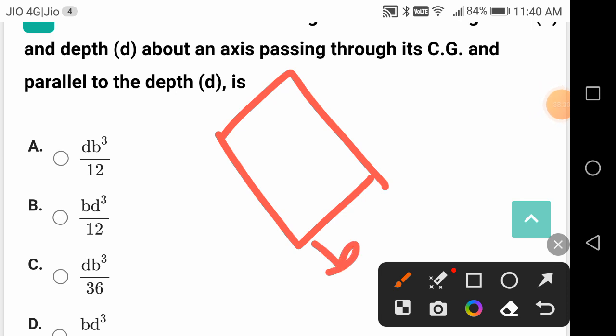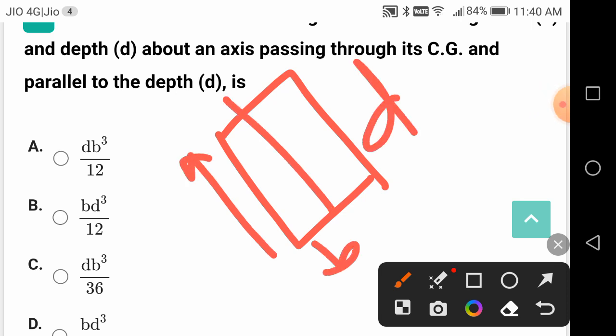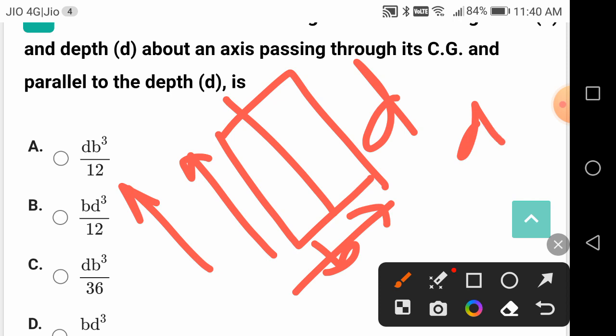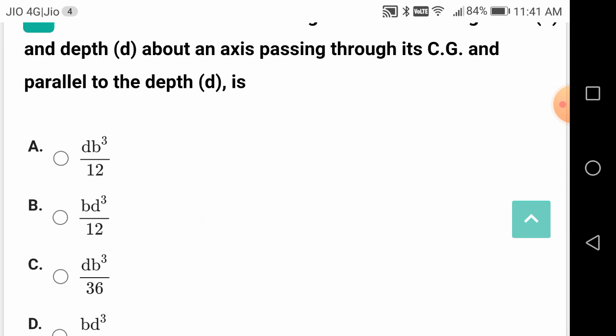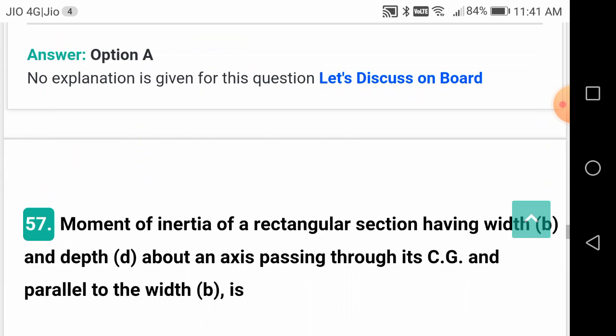This is your b and this is d. He is asking the moment of inertia parallel to this axis. So you have to take the parallel dimension. This is the perpendicular dimension, because he is asking about this axis. So it should be db cube by 12, not bd cube by 12. Had it been this axis, it would have been bd cube by 12. So always parallel dimension into perpendicular dimension whole cube by 12.